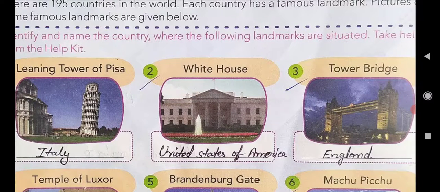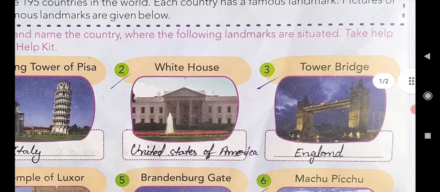After that, second one is White House. White House is also a landmark of a country, United States of America. In short we say USA. So White House is the landmark of United States of America.